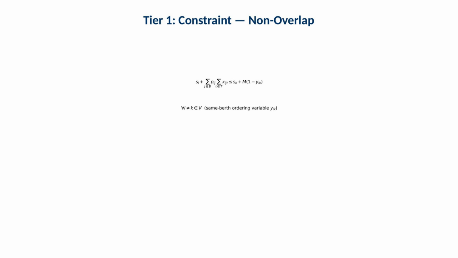This slide expresses a non-overlap rule using a big M ordering logic. It ensures that if vessel I is served before vessel K at the same berth, then vessel I must finish before vessel K starts. Operationally, this constraint is essential because it prevents temporal collisions in berth occupancy. It is also a major driver of complexity because it introduces ordering choices between pairs of vessels.